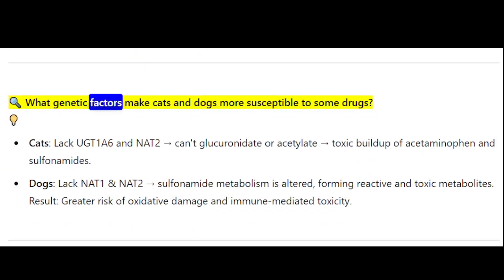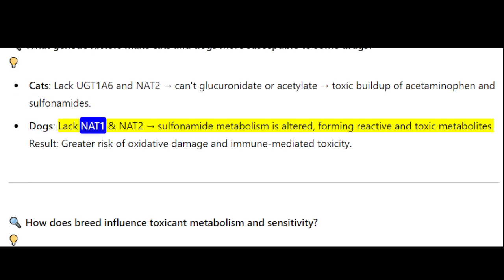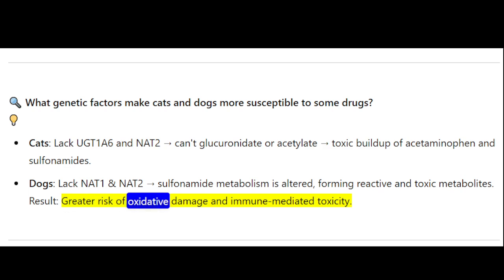What genetic factors make cats and dogs more susceptible to some drugs? Cats lack UGT1A6 and NAT2, so they can't glucuronidate or acetylate, leading to toxic buildup of acetaminophen and sulfonamides. Dogs lack NAT1 and NAT2, so sulfonamide metabolism is altered, forming reactive and toxic metabolites. Result: greater risk of oxidative damage and immune-mediated toxicity.